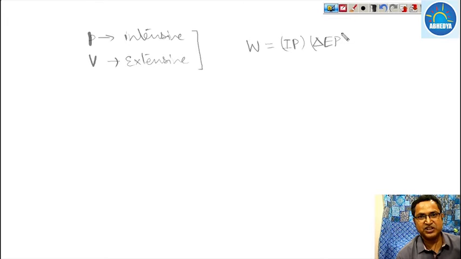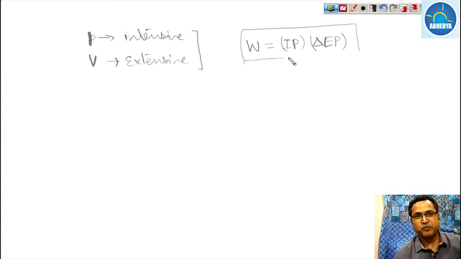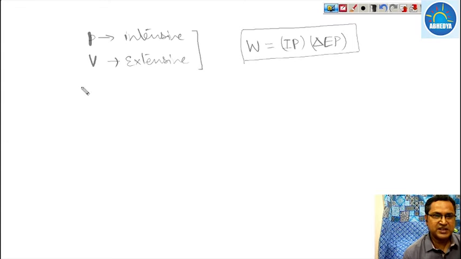Delta means change, EP is the extensive property. The work done is nothing but the intensive property multiplied by the change in any extensive property. So remember this thing. In a closed system, I have told you that it is nothing but the integration of P dV from state 1 to 2.